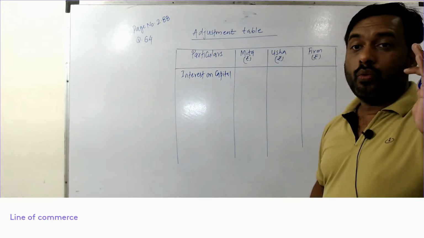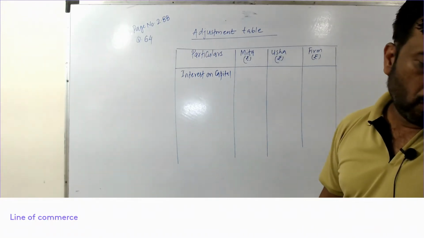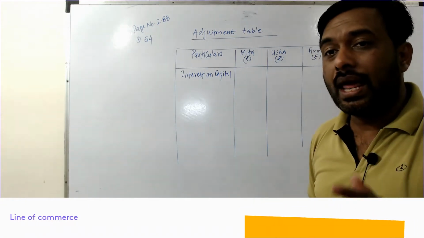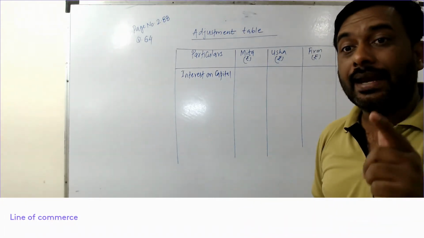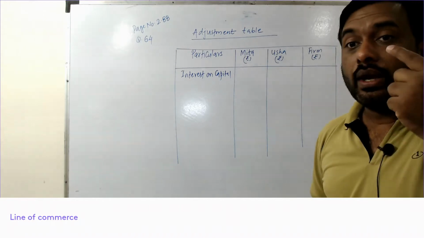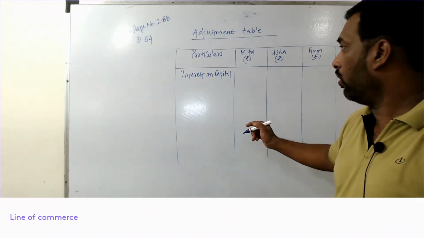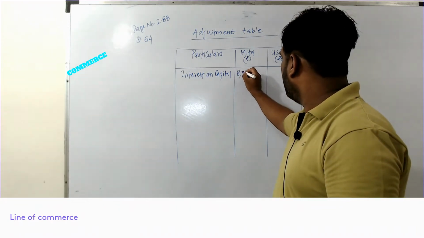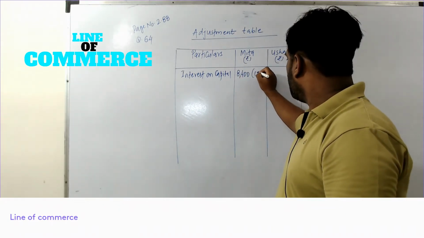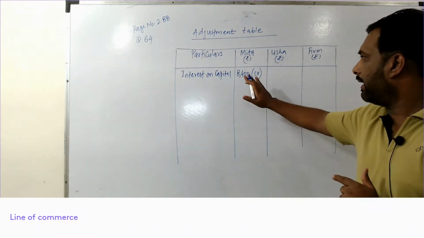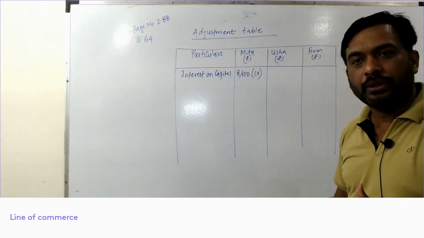Okay, now Meeta's capital is 1,40,000 rupees. 6% of 1,40,000 will be 8,400. Now interest on capital is actually received by the partner, so 8,400 will be credited to Meeta. Just write credit.